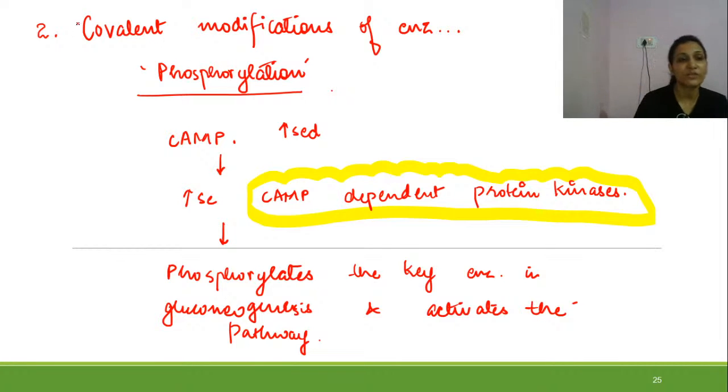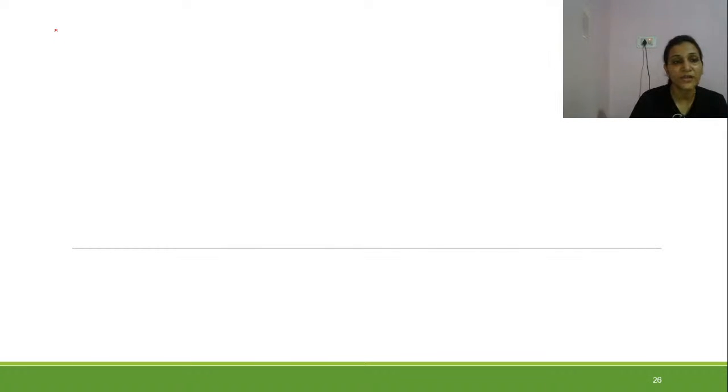So this was about the covalent modification of the enzymes responsible for regulation of the four enzymes. First one is pyruvate carboxylase, second is phosphoenolpyruvate carboxykinase, third is fructose 1,6-bisphosphatase, and fourth is glucose 6-phosphatase. Right? Let us move further and talk about the third way through which things are regulated.